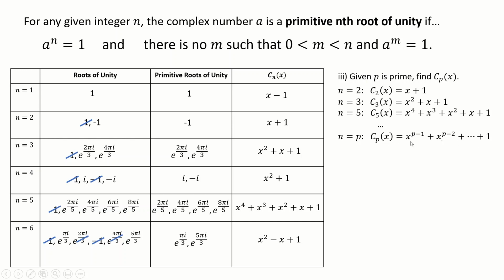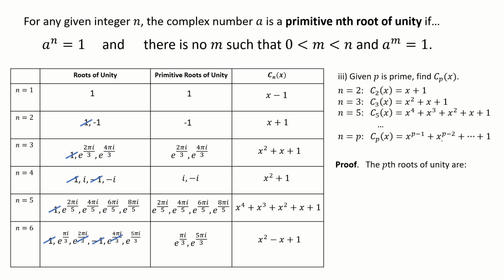Okay, and maybe a good thing to check would be n equals 7, because we worked out there were 6 roots. So you could have checked for p equals 7. This gives you x to the 6 plus x to the 5 plus all the way down to x plus 1. So that's my guess, but I have not proven this yet, even though it doesn't explicitly say in the question. Let's try and prove this, because you need to do that for full marks.